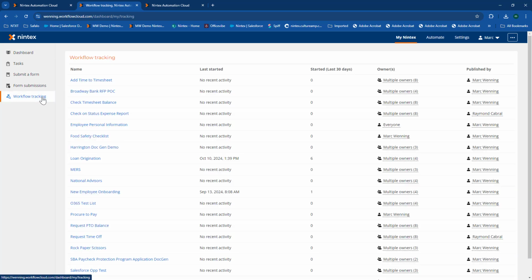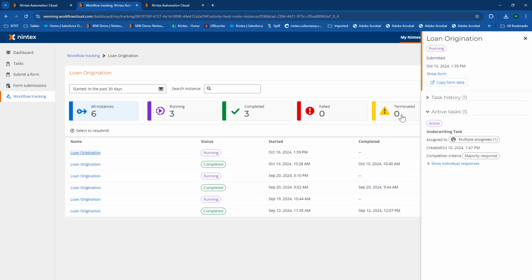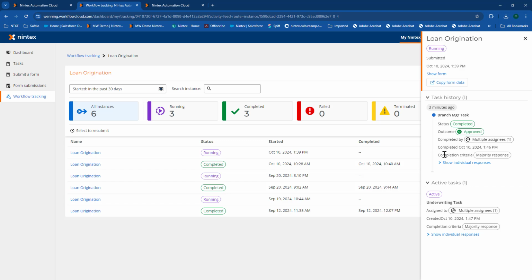We also do have the ability to assign workflow owners or business owners to each workflow and allow them to actually see over a certain period of time how many workflows have been submitted, how many of them are completed, those types of things. And they can even dig in as well, just like that person was just a moment ago, and see what the task history is, what's the active task, who are we waiting on here.